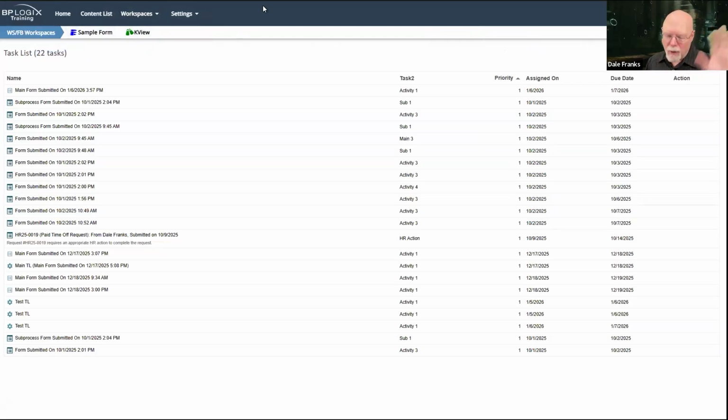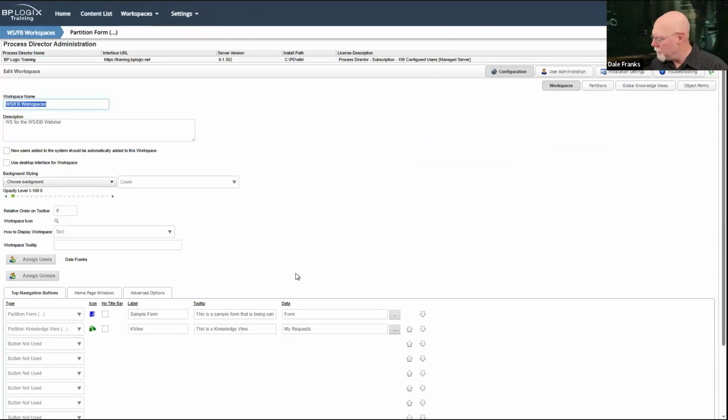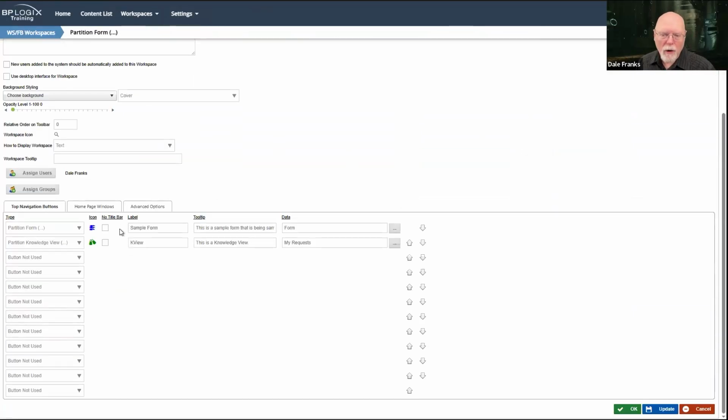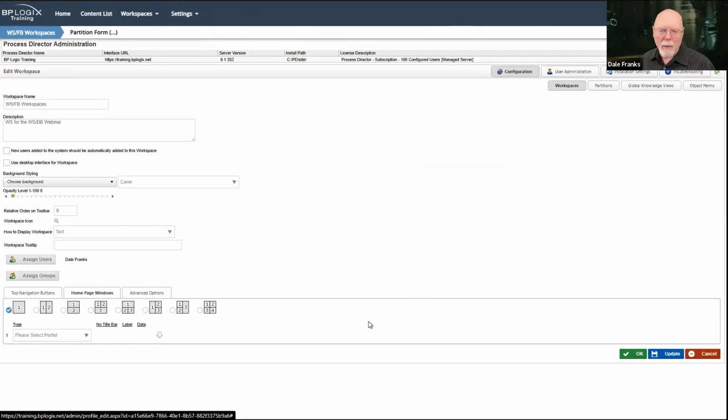So that's our navigation bar. We don't need to beat that dead horse anymore. Let's go back over to our definition for our workspace and go look at the Homepage Windows tab.